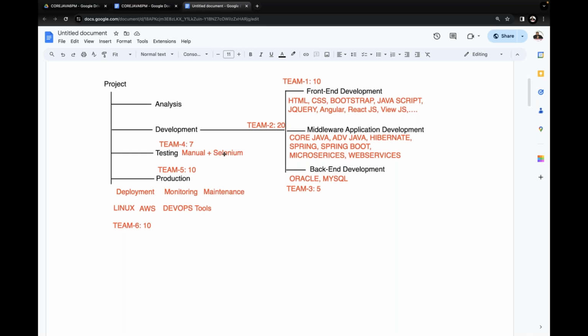After completion of testing, what is required now? Production. Production is nothing but sending our project to the client, giving that project to the client's home. At the client's home, we are mainly going to do three activities. What are the three activities? Deployment, monitoring, and maintenance. Understand the point clearly. What is the meaning of deployment? We are going to use some production servers. In the production servers, we are going to keep our project. We put our project into the production server. That is called deployment.